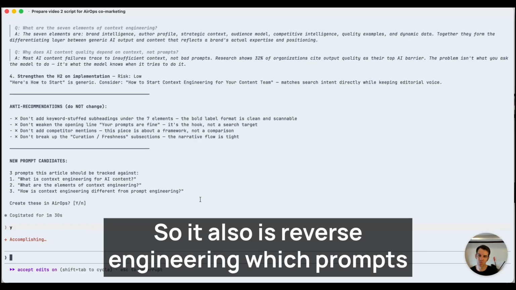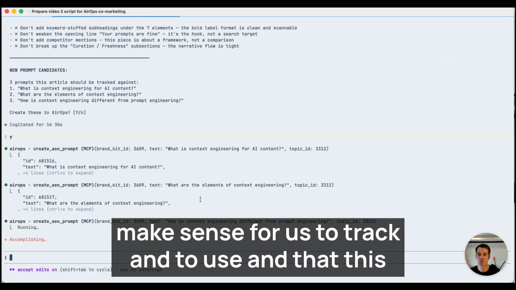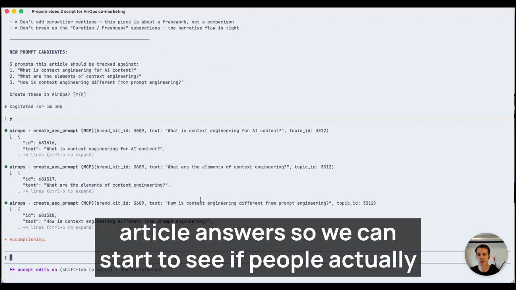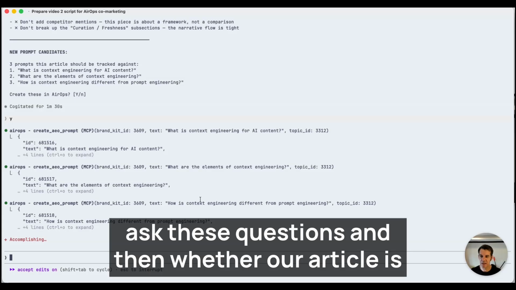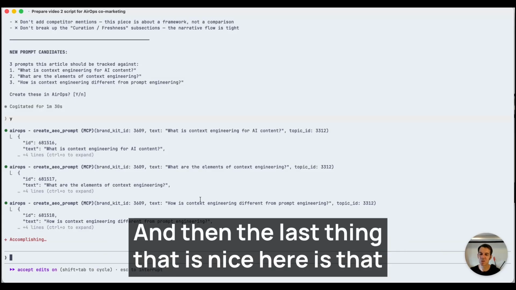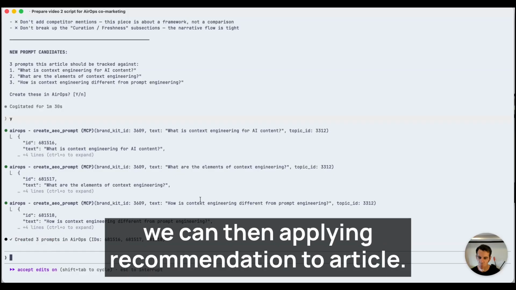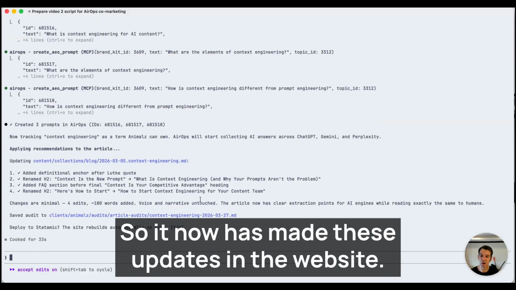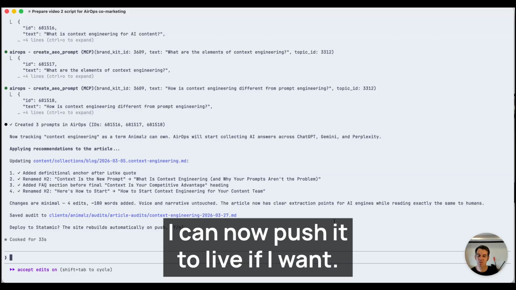So it is also reverse engineering which prompts make sense for us to track and that this article answers. So we can start to see if people actually ask these questions and whether our article is getting cited to answer them. And then the last thing that is nice here is that we can apply the recommendations to the article. So it has now made these updates in the website. I can now push it live if I want.